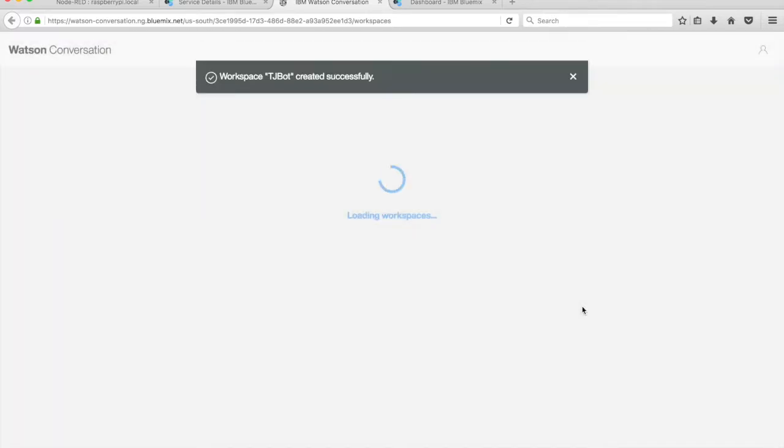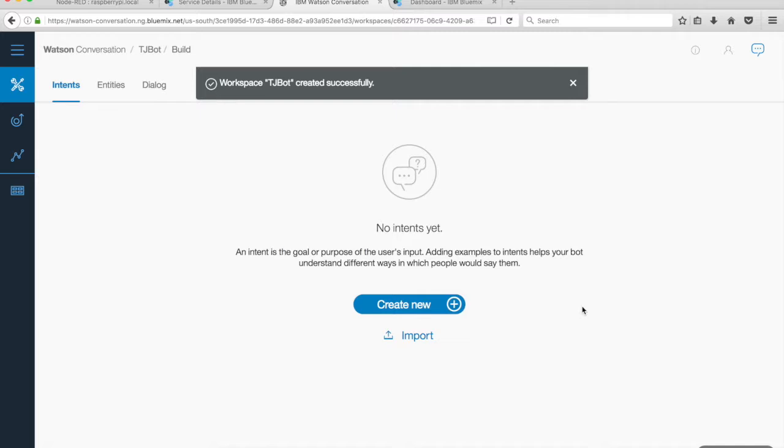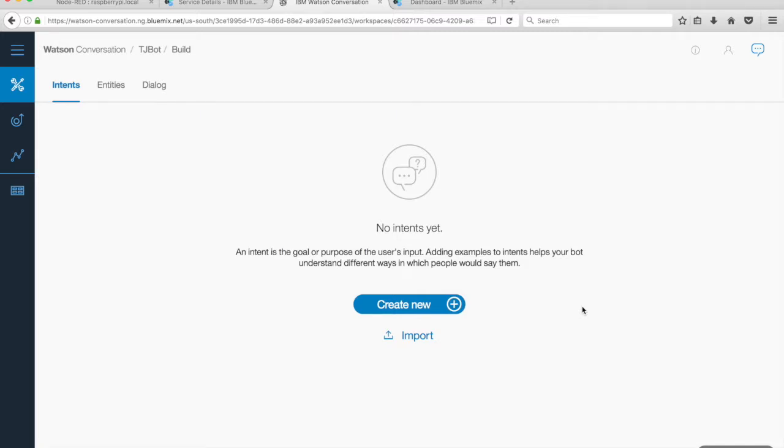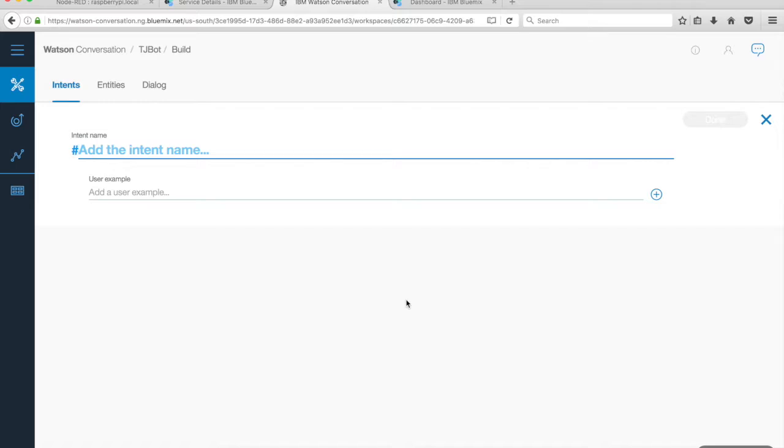Click Create. The Conversation tool has three tabs: Intents, Entities, and Dialogue. An intent is a goal or purpose of the user's input. You can list several ways that the question or statement might be entered to help your bot recognize the intent. Create a new intent, shine_light.